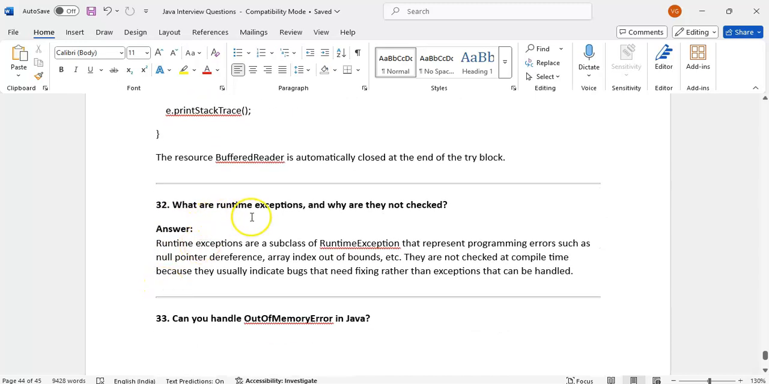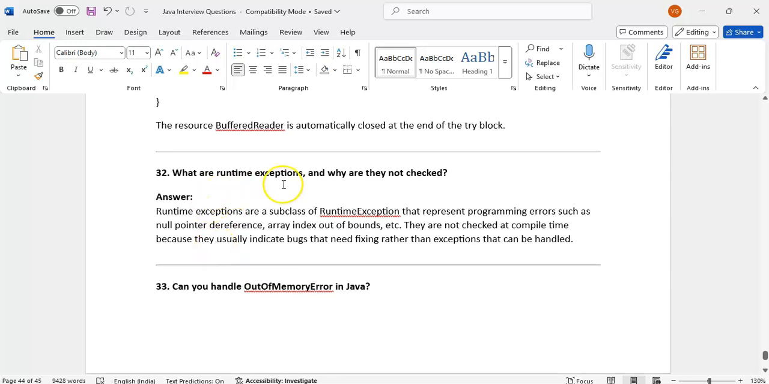What are the runtime exceptions and why are they not checked? Runtime exceptions are subclasses of RuntimeException that represent programming errors such as null pointer, array index. They are not checked at compile time, because we don't know when a runtime exception will occur; it is because of data issues. Suppose you are reading data from the database and there is suddenly no data, we will get an exception. We cannot predict that, so we cannot handle it at compile time while writing the code itself.